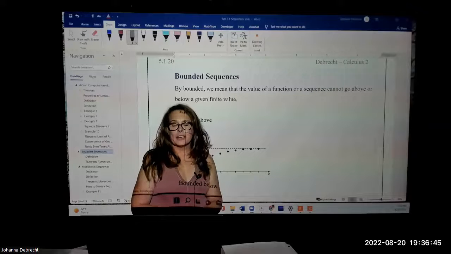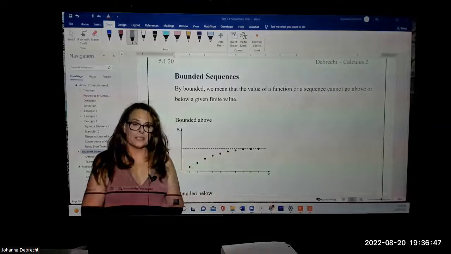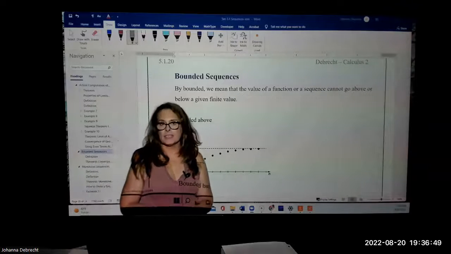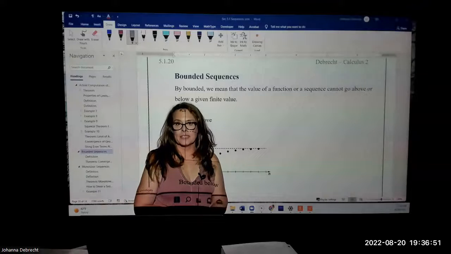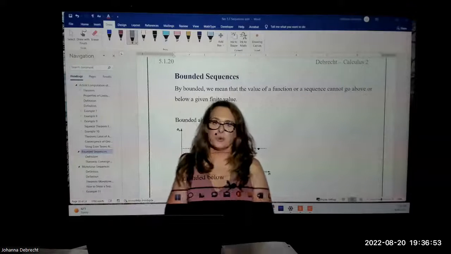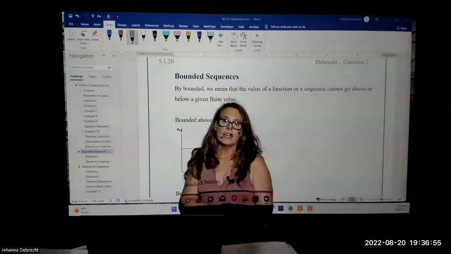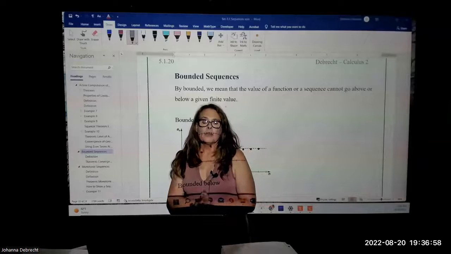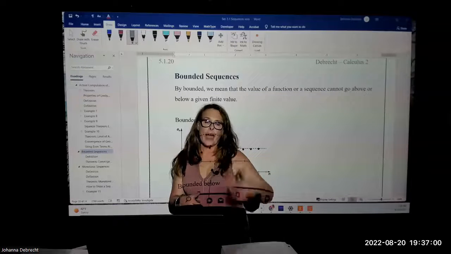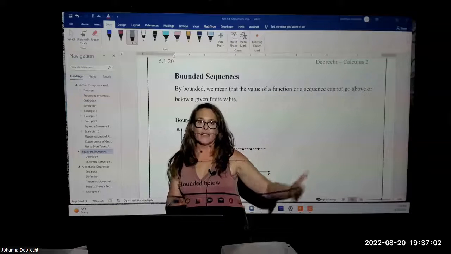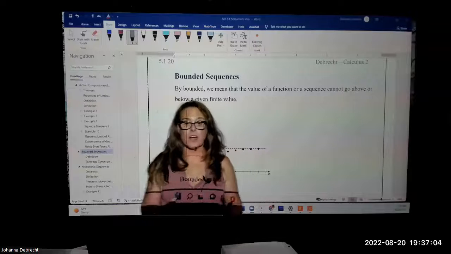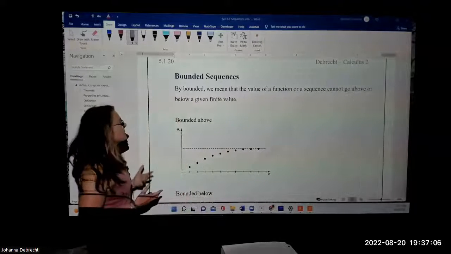In this video, we continue our discussion of sequences by talking about bounded sequences and monotonic sequences. This will be a relatively short video, and then we'll be getting on into series. And then remember that a series is when you add together the terms of a sequence. But first, we want to talk about what a bounded sequence is.